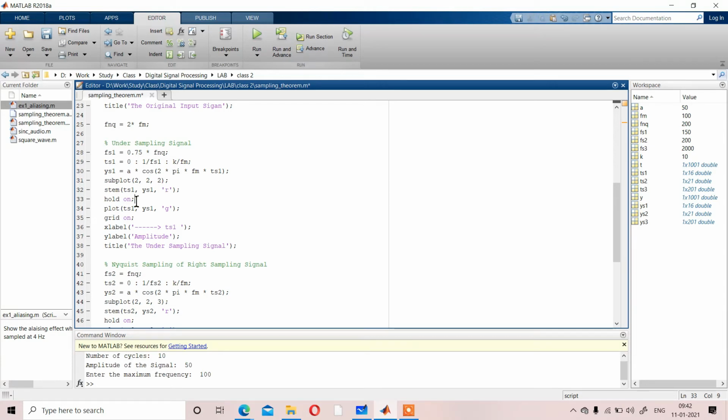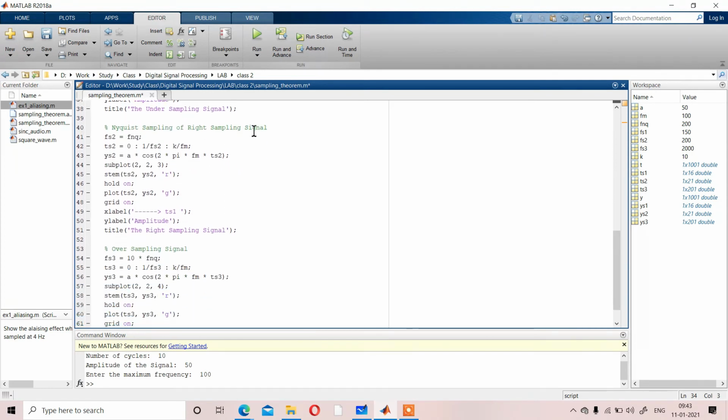Similarly, hold on means after displaying that value it will be held, as we are displaying both stem and plot in the same subplot position. After one display you need to write hold on, otherwise only one thing, either stem or plot, will be displayed. That's why you have considered hold on. After that xlabel, ylabel. So that is your first condition.